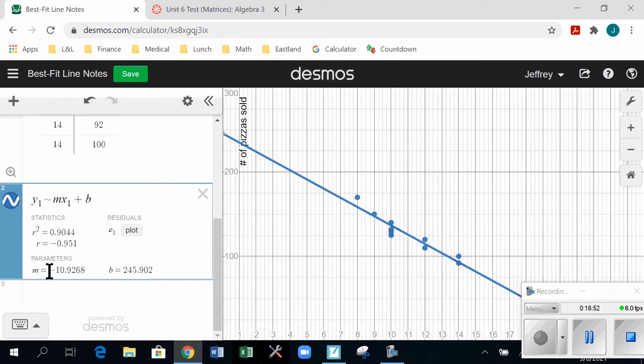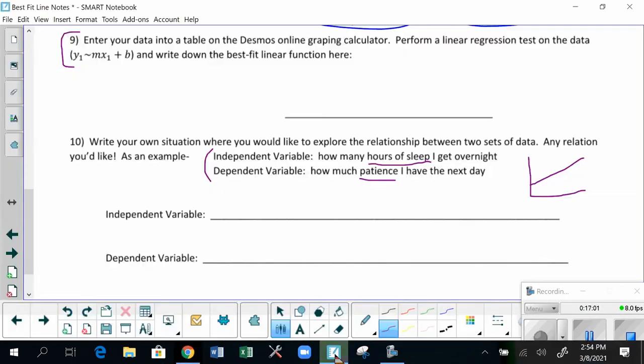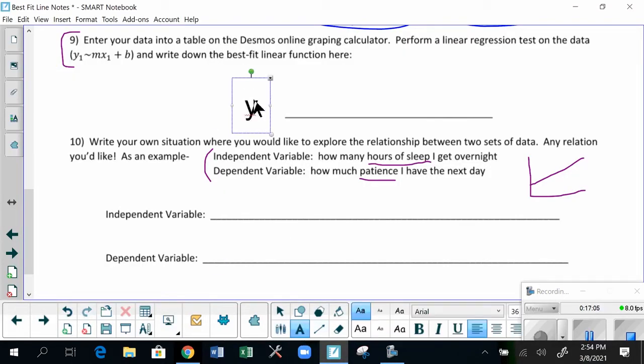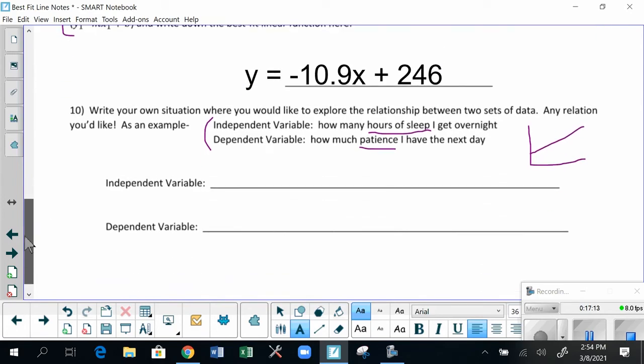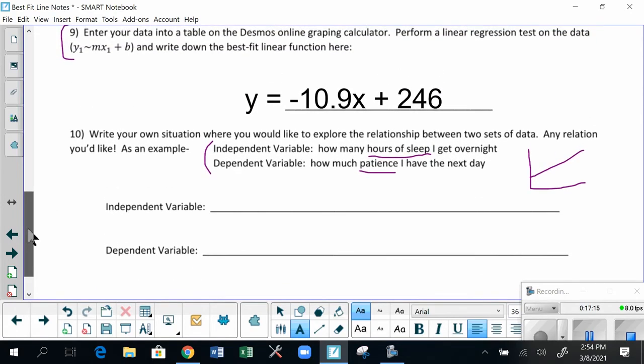And you'll notice, according to Desmos, the best fit line, the slope should be negative 10.9, and the y-intercept rounds to about 246. So y equals negative 10.9x plus 246. If you compare, this was done scientifically, doing what's called a linear regression test, and compare our slope.